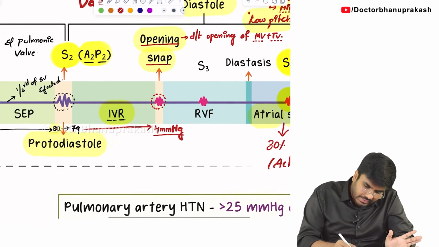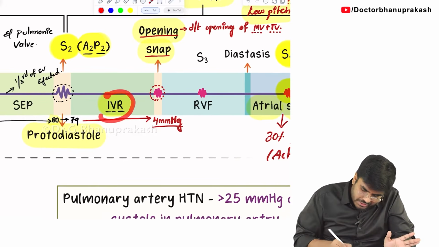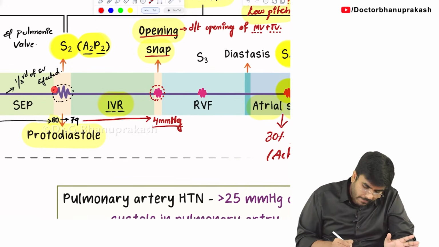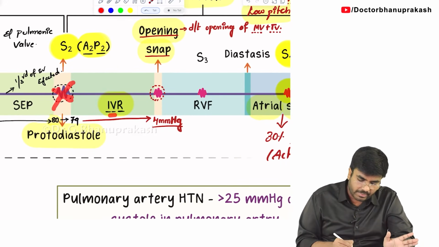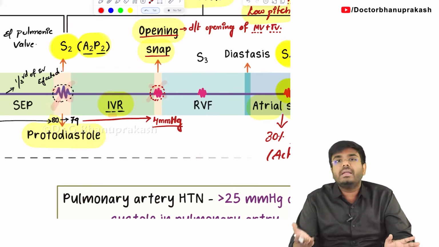So can I say something like this? Isovolumetric relaxation begins with which heart sound? The S2 heart sound. It ends with the opening snap. In the beginning there is the S2 heart sound, at the end there is the opening snap.